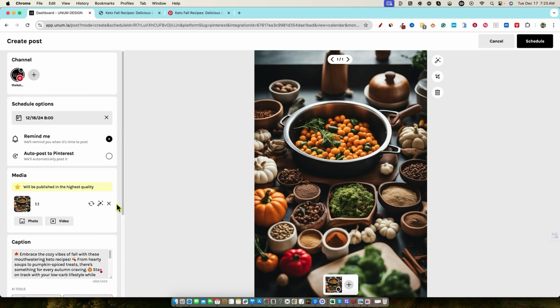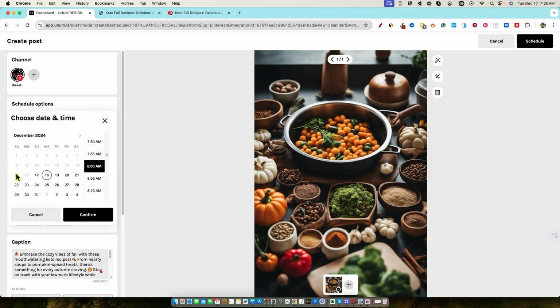Okay. So now we need to schedule this though, right? Only until you add your image will it let you click on this button right here, auto post. Now, one thing that I wish that they had that I'm not seeing, I did go into the back end of the account settings and so forth, is that there's no auto schedule, like creating a schedule with all your times. Like what we've seen in Follower and Marquee and a lot of other tools. I even have that ability in Publer where you can go and map out all the times that you want. And then we could go in here and just push auto schedule, and it's going to schedule it for the next available time slot that you have. I don't see that this is an option.